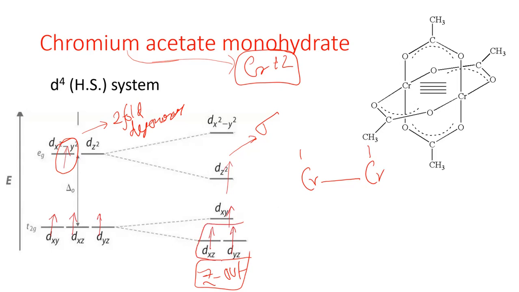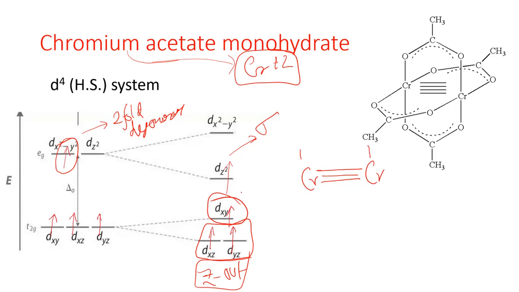Now the dxz and dyz orbitals can come close to each other to form 2 pi bonds. Now the question arises with this dxy orbital. See that sigma and pi bonds are the stronger interaction, so they can be broken but only at a very high temperature.